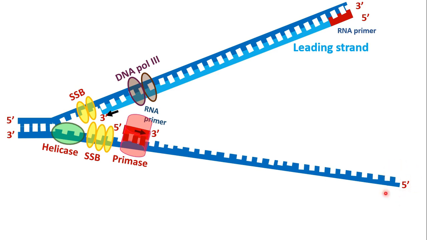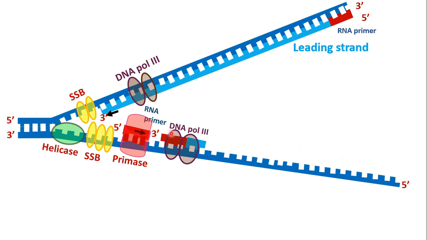This is the 5' end. So this problem can be solved by forming short pieces of DNA which are later joined together. It requires numerous RNA primers at specified intervals, and hence DNA is synthesized in a discontinuous manner.